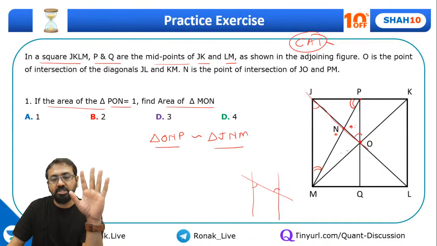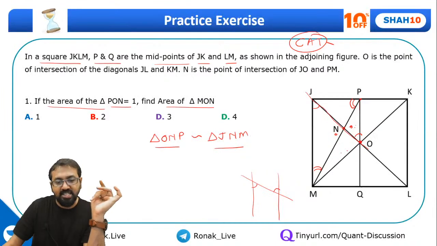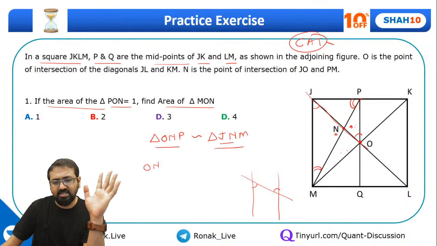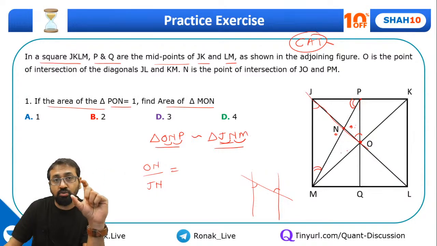Once we have established the similarity, I can straight away say that ON upon JN is equal to NP upon NM. Please understand how to write the ratio of sides in similar triangles.